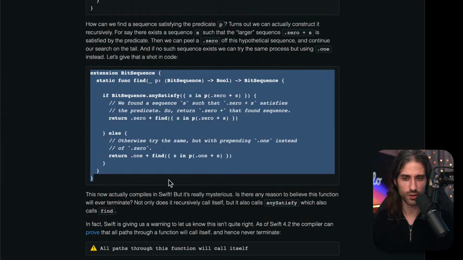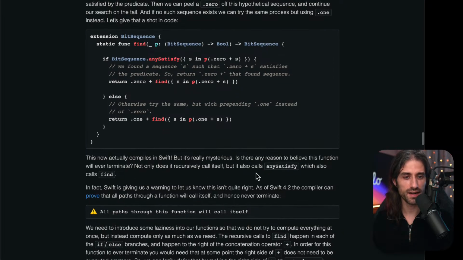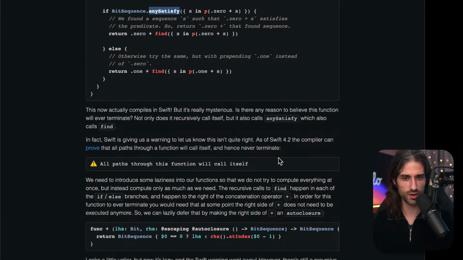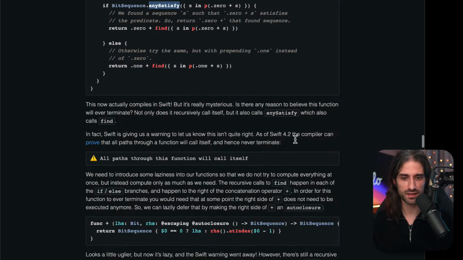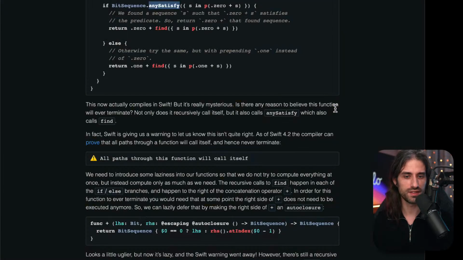Let's go back to the article, maybe it will help us. So this compiles in Swift, but it's really mysterious. Is there any reason to believe this function will ever terminate? Because we are indeed calling anySatisfy, which itself calls find. Not only does it recursively call itself, so here it calls itself here and here, but it also calls anySatisfy, which also calls find. In fact, Swift is giving us a warning to let us know that this isn't quite right. As of Swift 4.2, the compiler can prove that all paths through a function will call itself, hence never terminate. So let's see, yes, we have the warning: function call causes an infinite recursion.